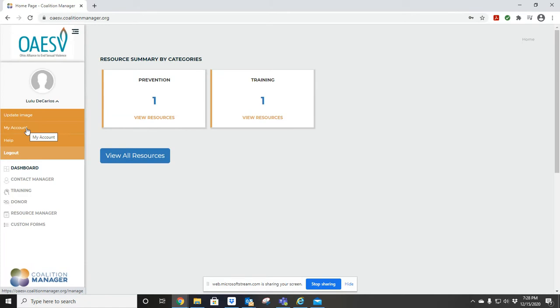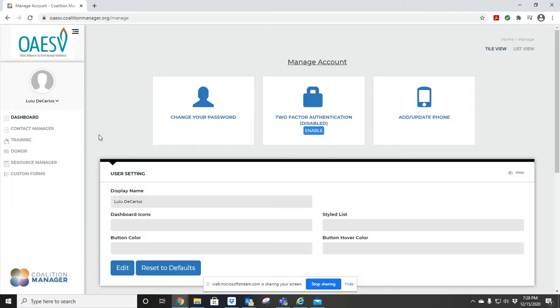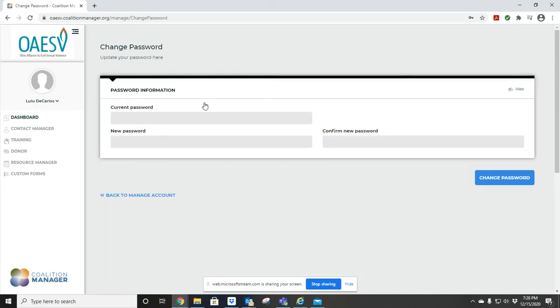If you click on my account, you want to go ahead and click where it says change your password. And up there, you will be able to update the password. You don't want to keep the temporary password since it's just temporary. Go ahead and change the password. When you click change password, that is going to save the password that you have put in the system. Let's go ahead and go back to manage account.